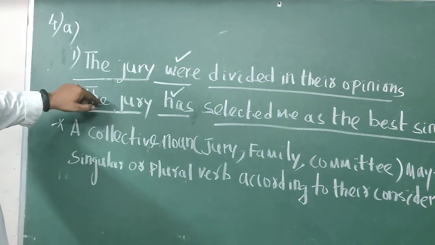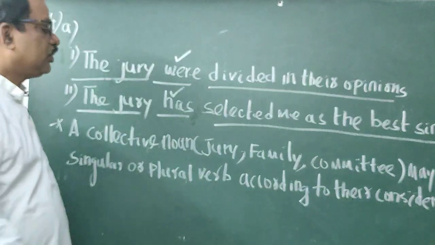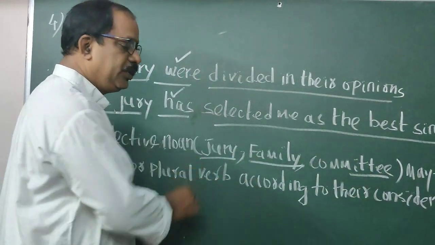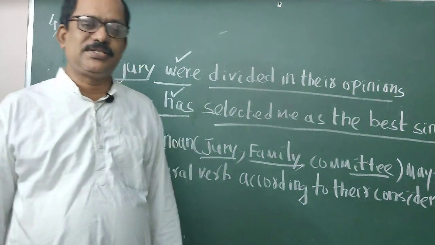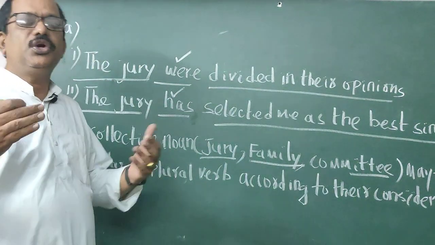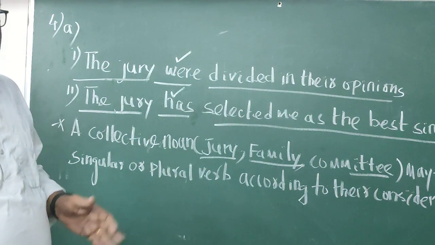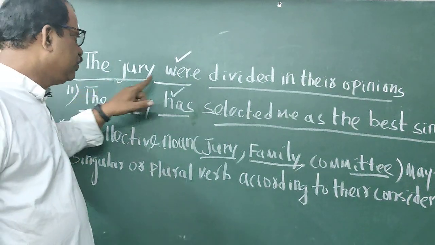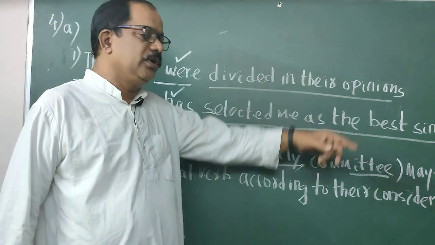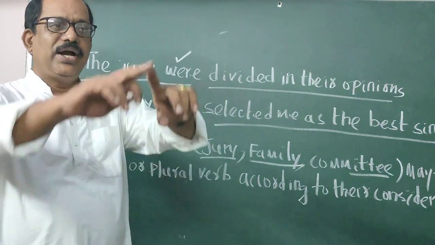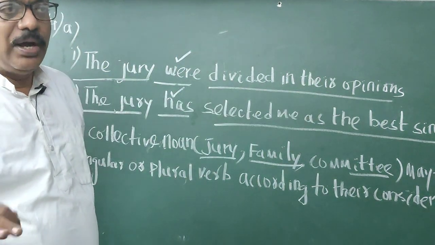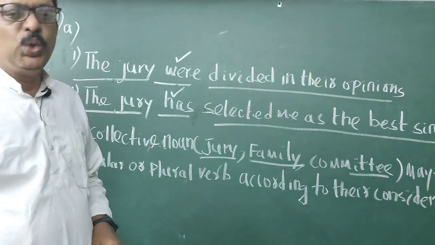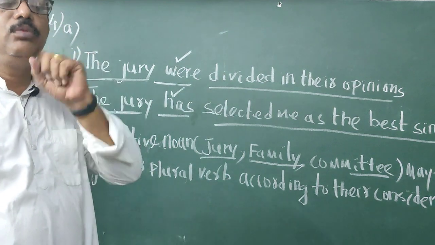The jury is called a collective noun. The other collective nouns are family, committee. Jury means group of judges. You may have seen the song competition, the dance competition. There are four or five members who are judges. Here the jury were divided in their opinion. Think that I am the singer, and five judges are sitting in front of me. After my singing, three judges gave me 10 out of 10. Two judges gave me only 1 and 2 marks.